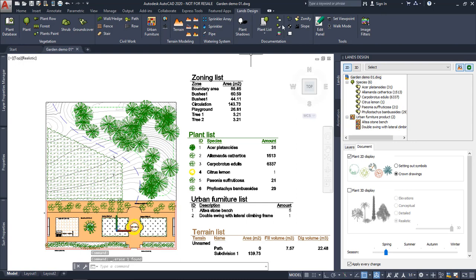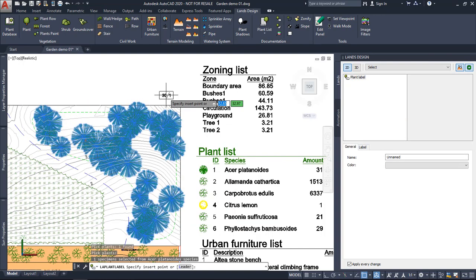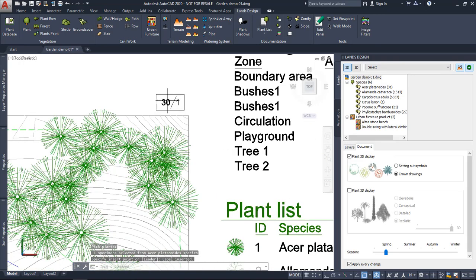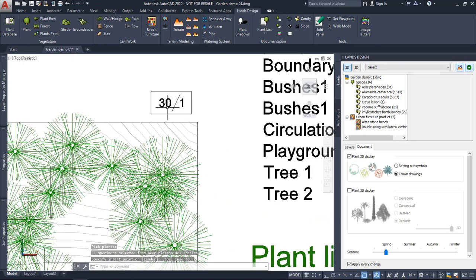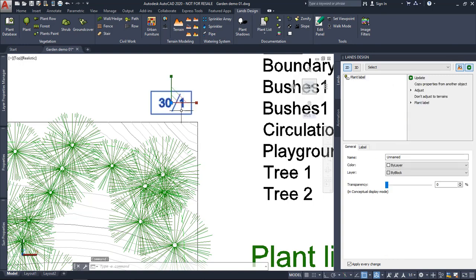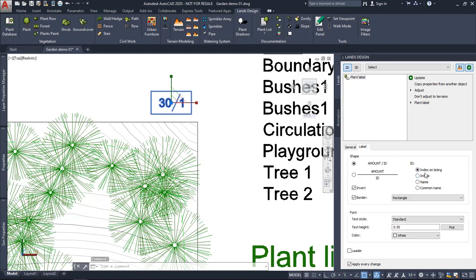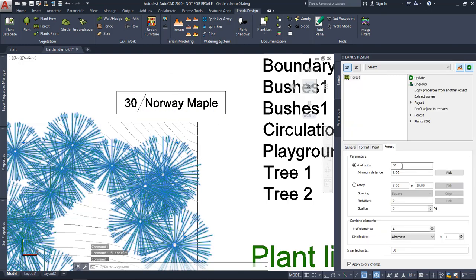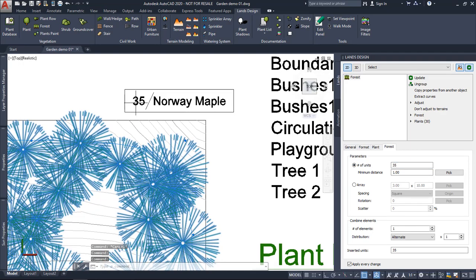Or we can see some other tools, for example, the plan label command. So we select some of the plans, and we see this label that tells us the number of units in this group of plants and the index of this species. We can edit this if we go to the label, and instead of this index, we show the initials, for example, or the common name. Okay, and of course, if we change the number of units, this label will update as well.